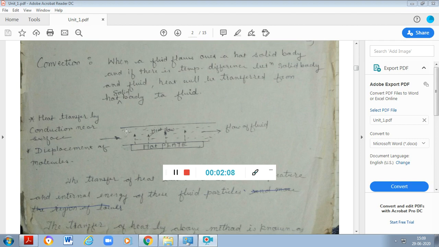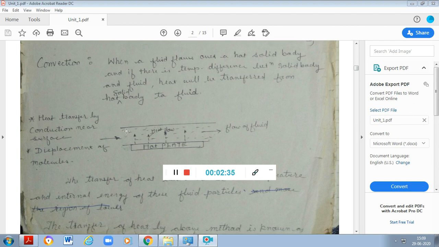Now in conduction it is specifically diffusion of energy, while in convection the momentum of the fluid itself is carrying heat away from one location to another. In conduction there was no physical transfer of molecules from one place to another, but in convection molecules are actually getting transferred.